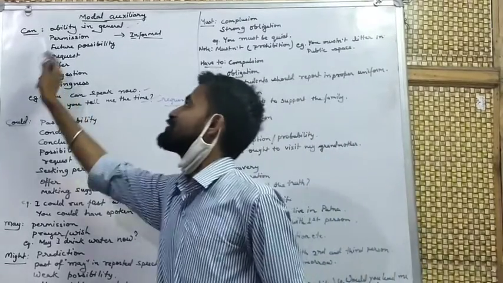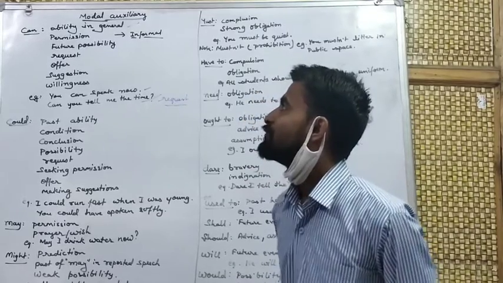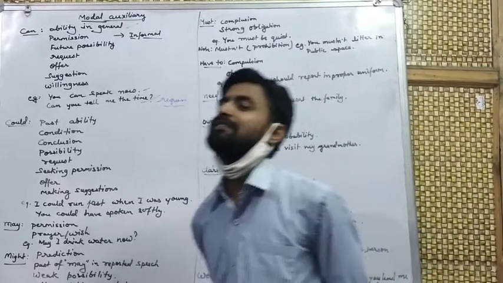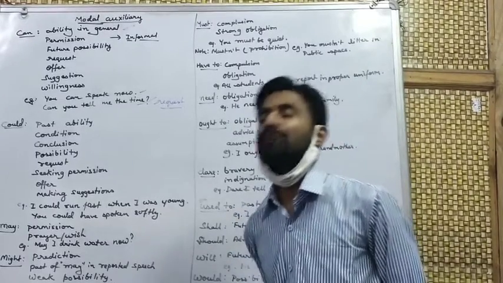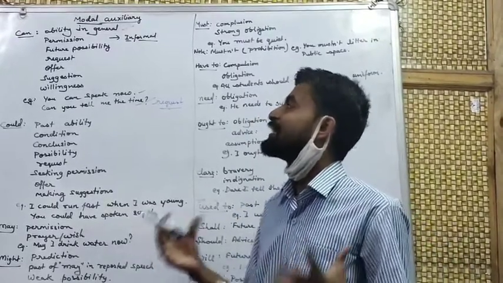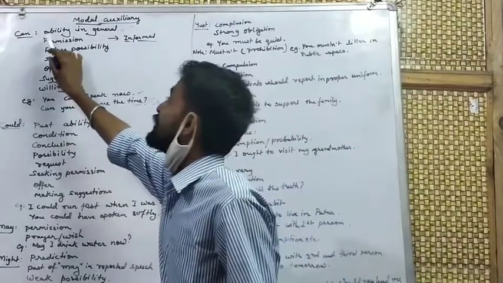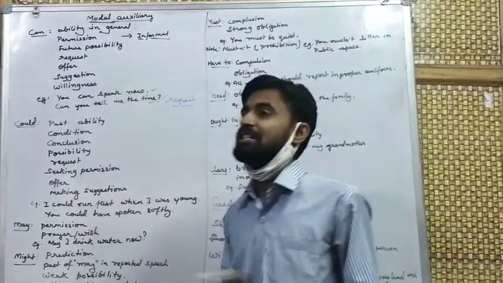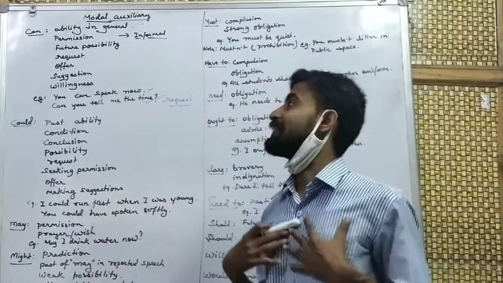Just like we are starting with can. Can is a word which is used to show ability in general. If we say I can lift a car, I can swim, I am showing my ability. Can shows ability in general. I can swim. It is my ability that I can swim.